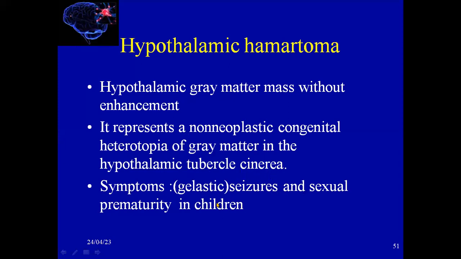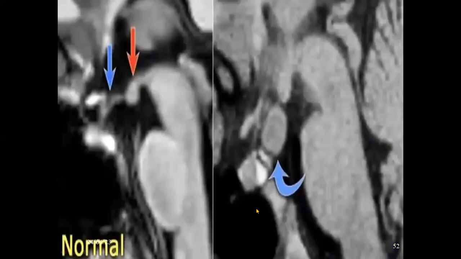Some symptoms are seizures, mostly called gelastic seizures, and also sexual precocity in children. Here, this is a normal picture of the hypothalamus. As we see here, this is the hamartoma in the hypothalamus area.